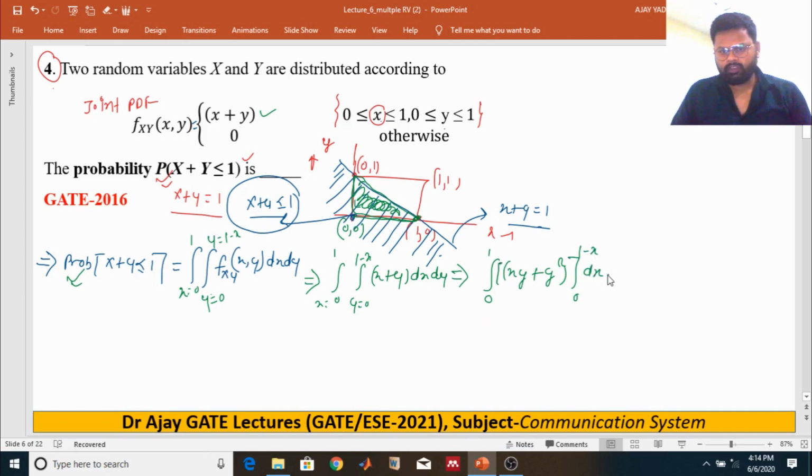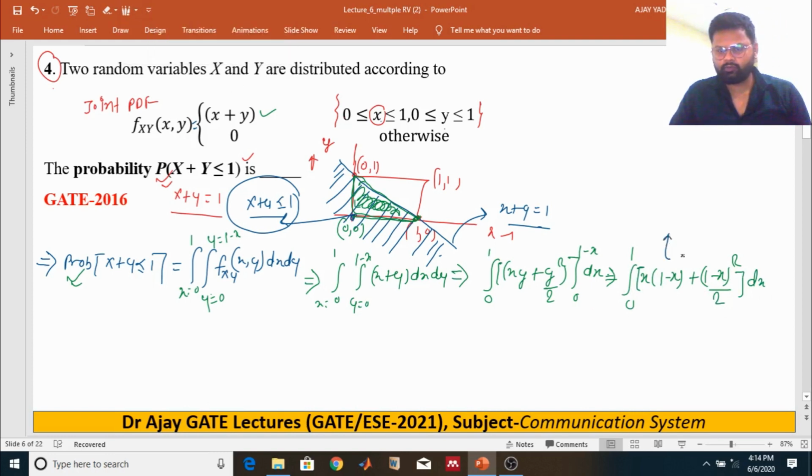Or we can say, 0 to 1, just putting the limit of y in place of y, 1 minus x to 0, it will be x times (1 minus x) plus (1 minus x) whole square over 2, and we have to integrate over x.